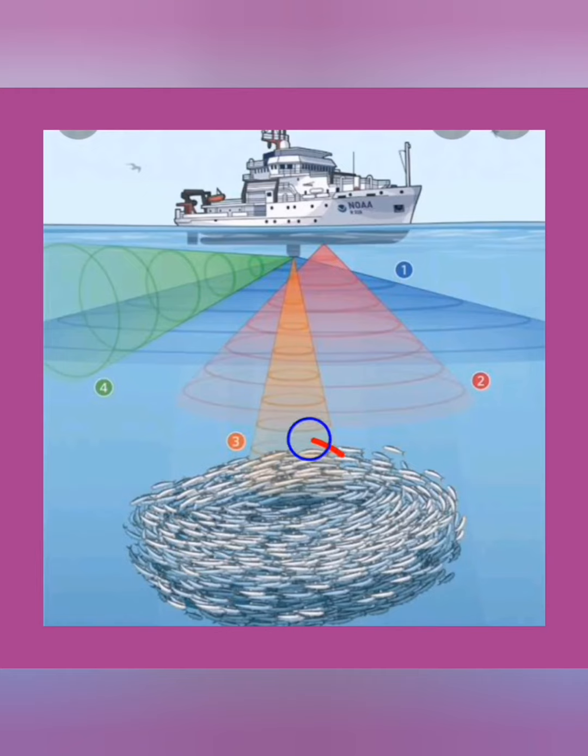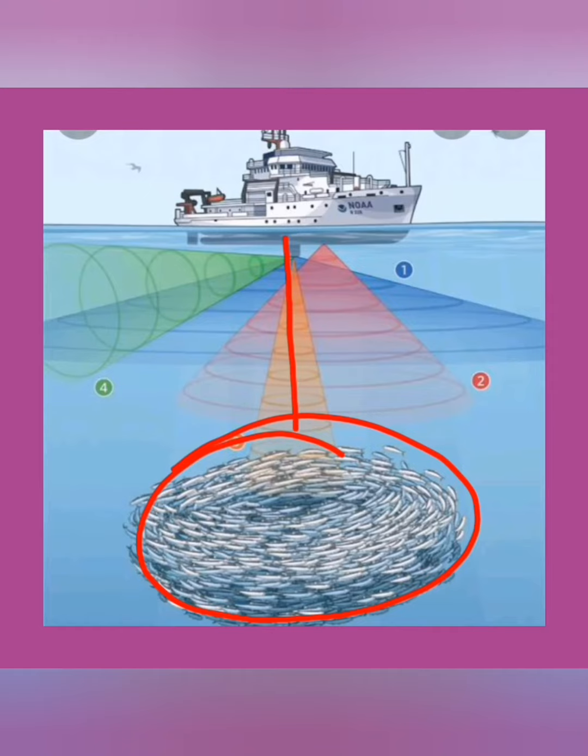But in this place there is a shoal of fish, so the ultrasonic waves sent from this boat are reflected back by these fishes and return to the receiver.